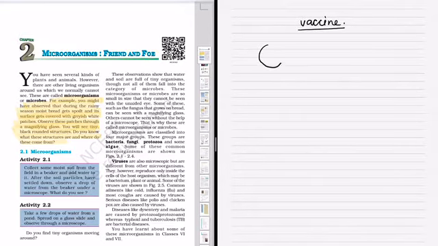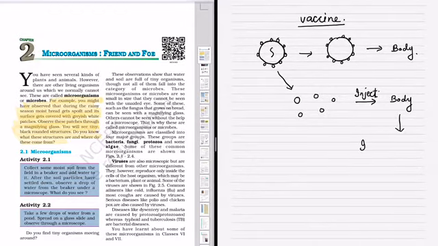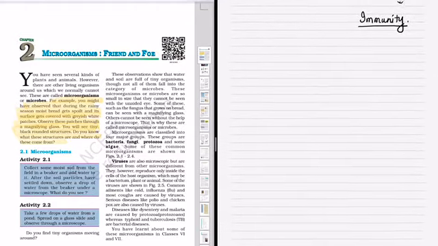Now to fight the virus, we make a vaccine. For that, we remove the genetic material of the virus and take only the outer coat, so it cannot infect us. It will be injected into the body. Our body will develop immunity to fight the virus without causing any harm to the body. Or the viruses are made very weak and injected, and they cause immunity in the body.